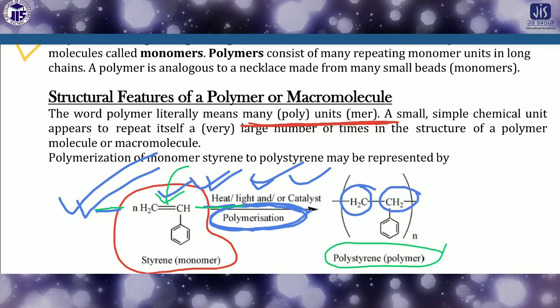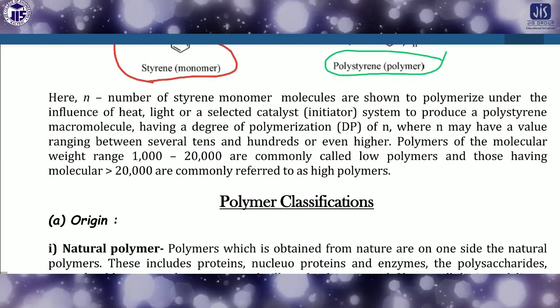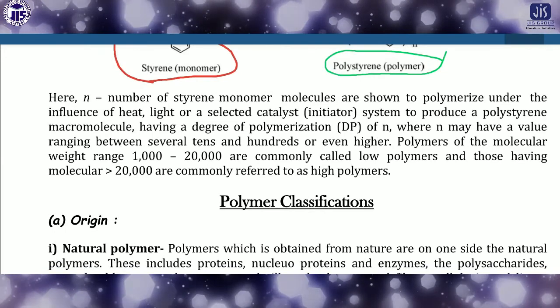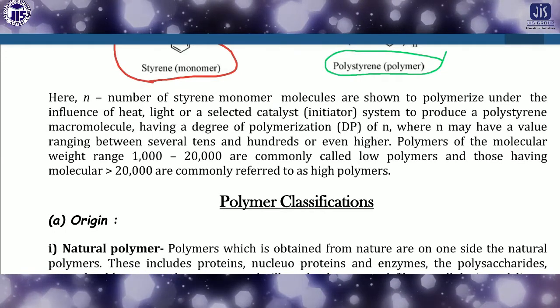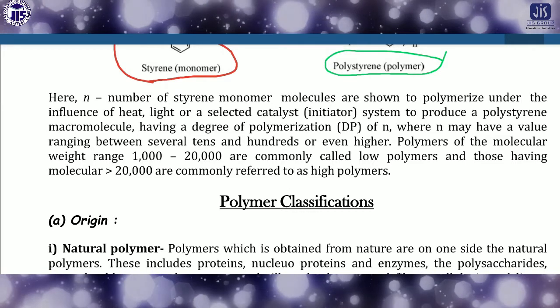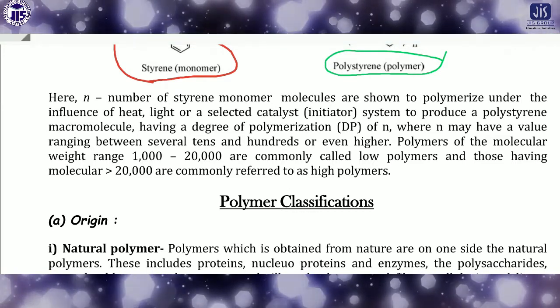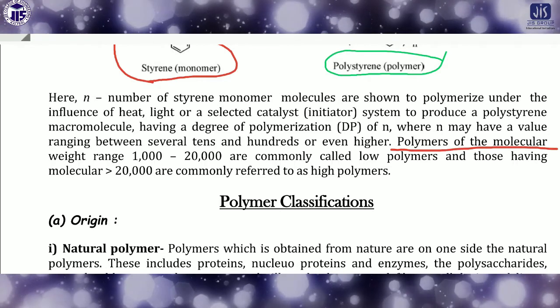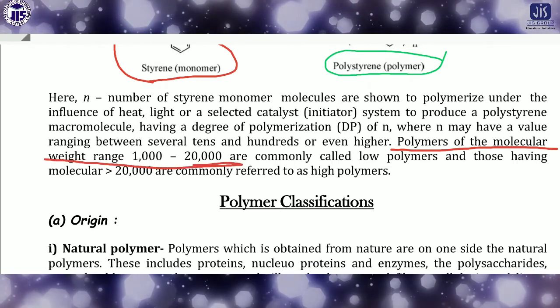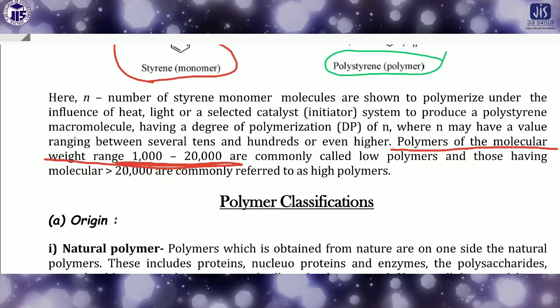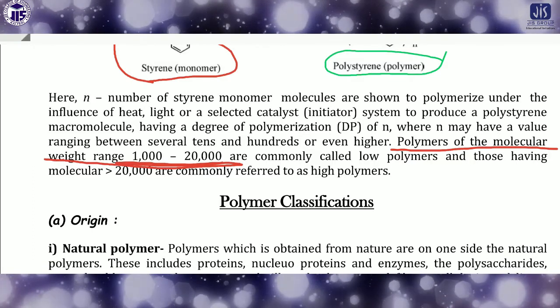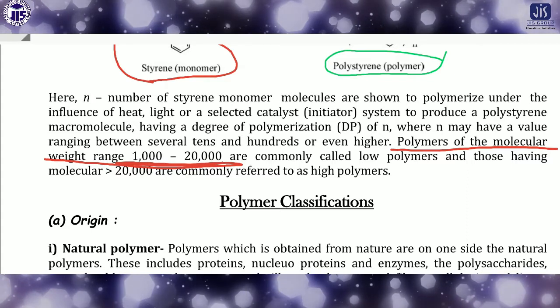Now n is any number, n number of styrene molecules, and it may vary. Polymers have a particular molecular weight in the range of 1000 to 20,000. This is the average range of molecular weight, and these are commonly called low polymers.